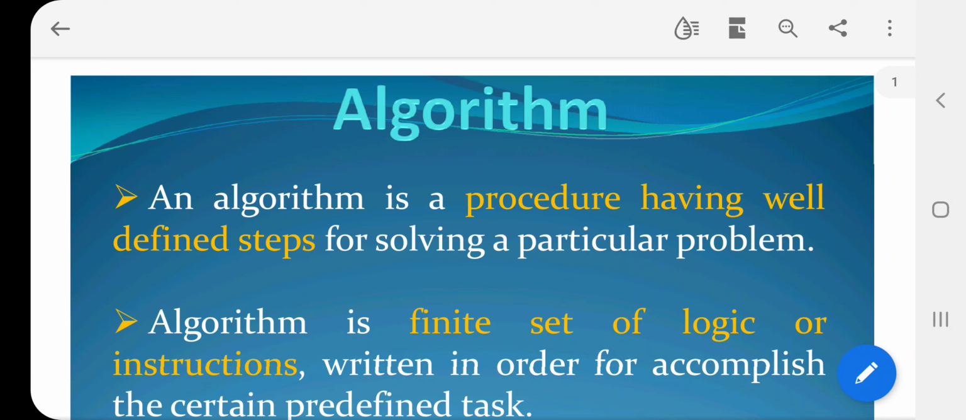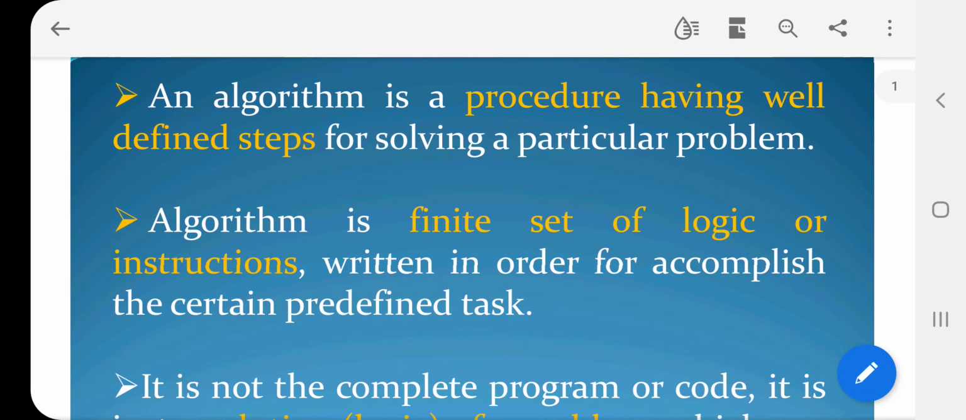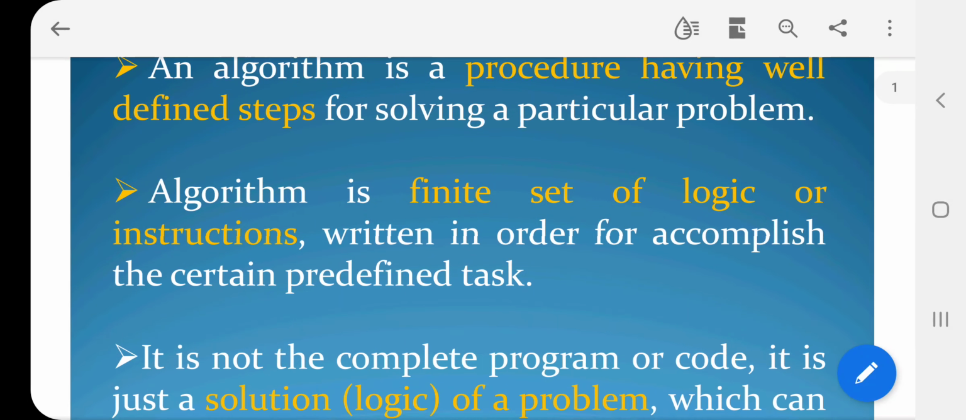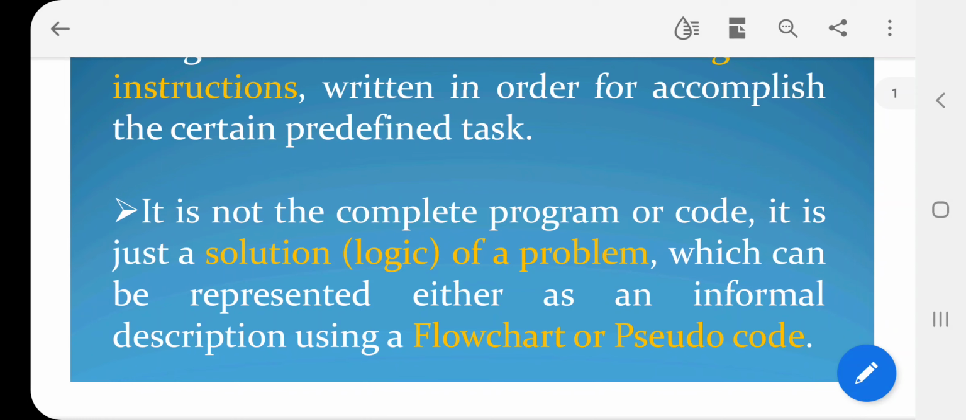So algorithm is a procedure having well-defined steps for solving a particular problem. You can write another definition like algorithm is a finite set of logic or instructions written in order to accomplish a certain predefined task. It's not a complete program or a code, it is just a solution of a problem which can be represented either as an informal description using a flowchart or a pseudocode.